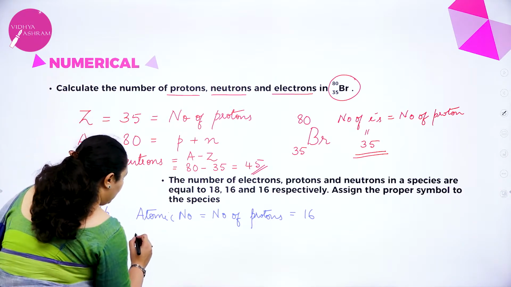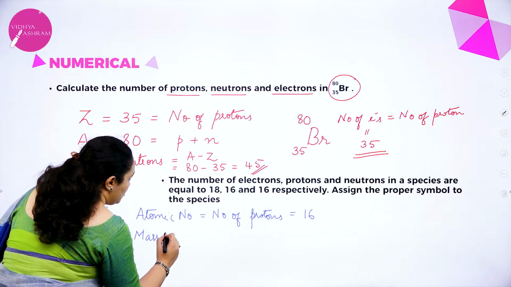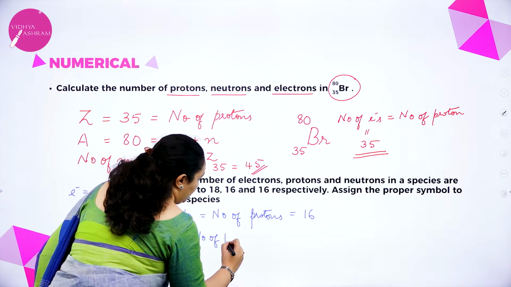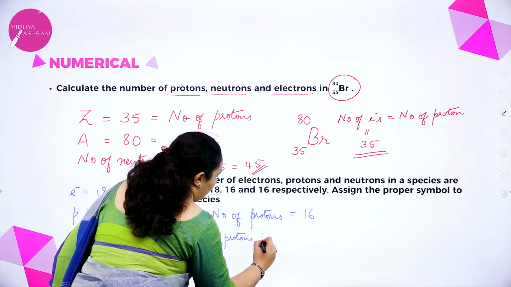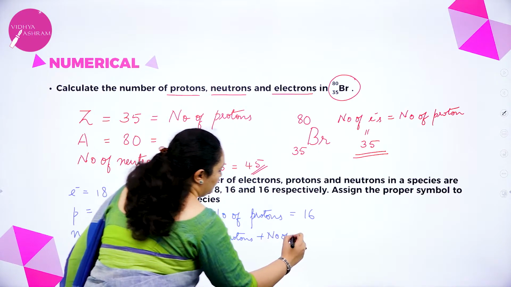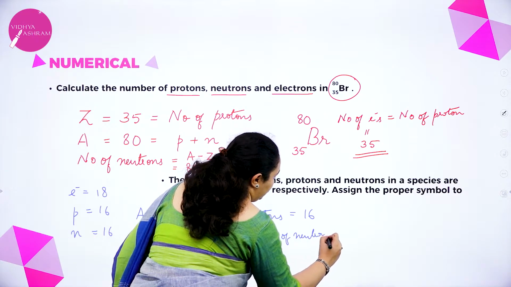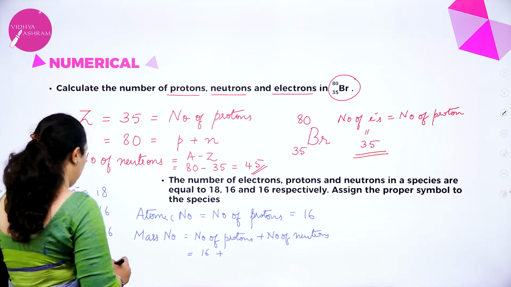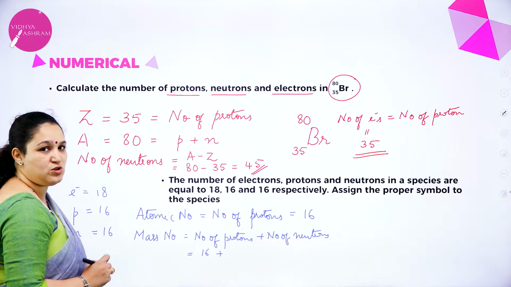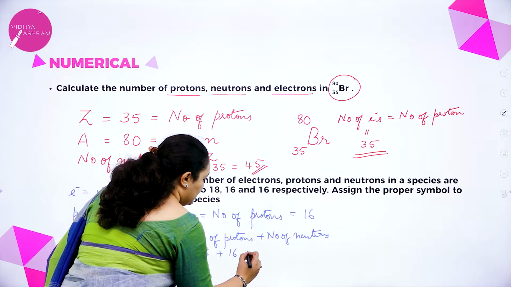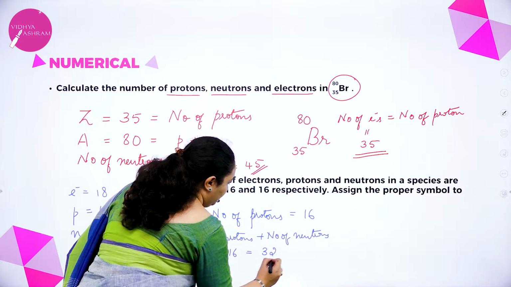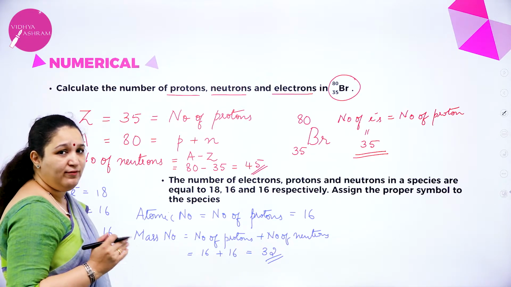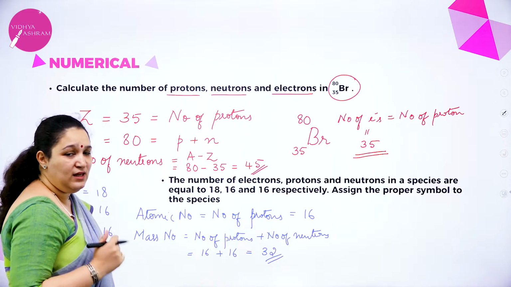Next, you want to find out the mass number. So mass number is equal to number of protons plus number of neutrons. Correct? Number of protons is 16. How many neutrons do we have? That is also 16. So 16 plus 16, which is equal to 32. Correct? Now we have to find out the number of electrons so that we can write the symbol.